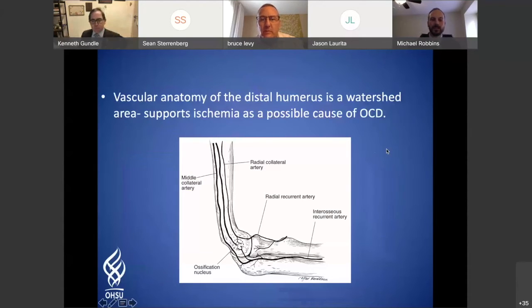There are a number of etiologies. What's most commonly thought of is continuous microtrauma or overloading, due to the vascular supply to the distal humerus, specifically to the capitellum, this watershed area, which leads to focal necrosis at that point.